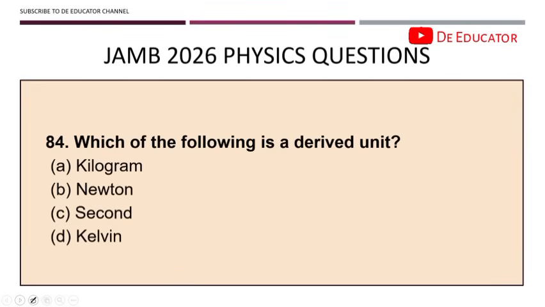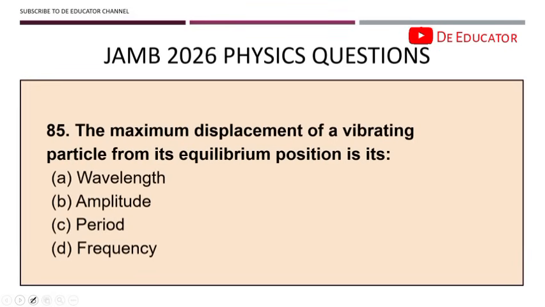84. Which of the following is a derived unit? Remember I said you should know derived units and you should also know fundamental units. So Newton is a derived unit. 85. The maximum displacement of a vibrating particle from its equilibrium position is known as the amplitude. Please take note of that.